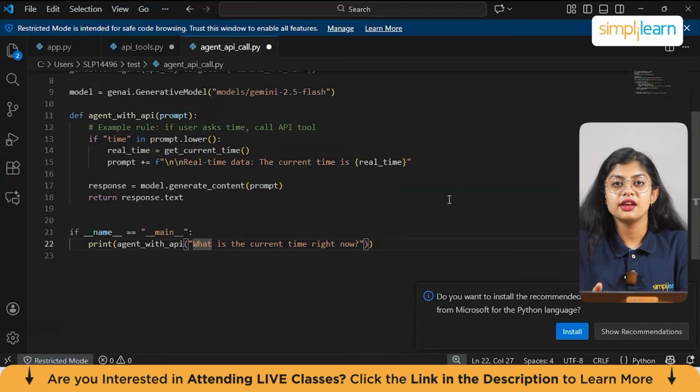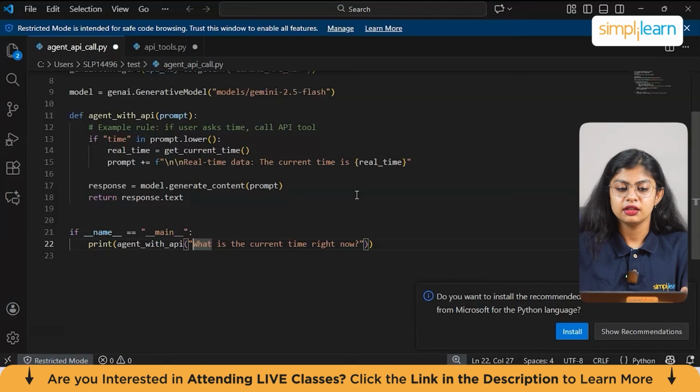Now in this entire date and time, here's what we did. If the user message contains the word time, we call an external API, which is get current time, and we insert the real world data into the AI model prompt. Then we have the agent now, which responds using both reasoning and external information. So if you run this part of the program, which is agent API call, you will be able to see the current date and time as per your prompt.